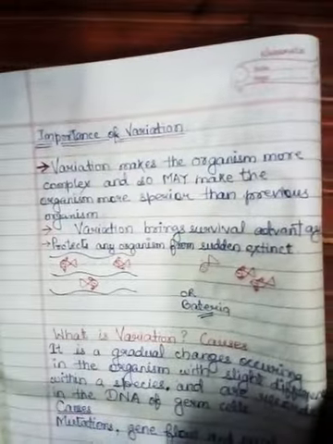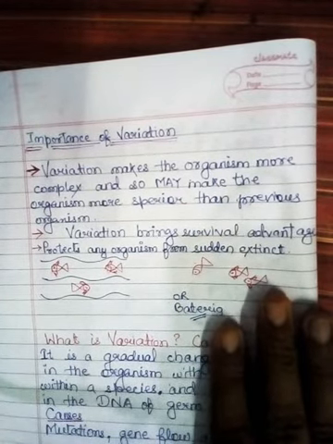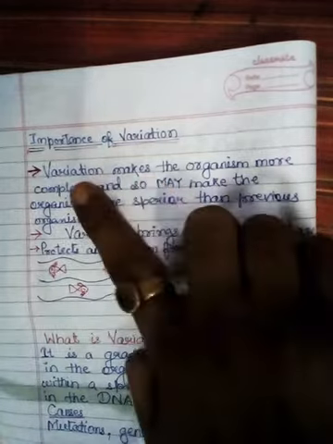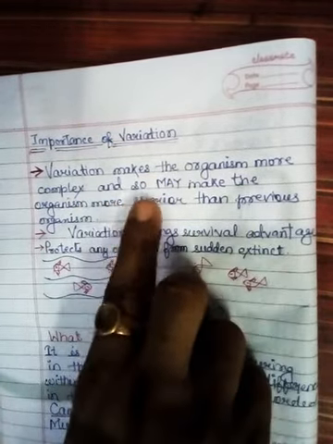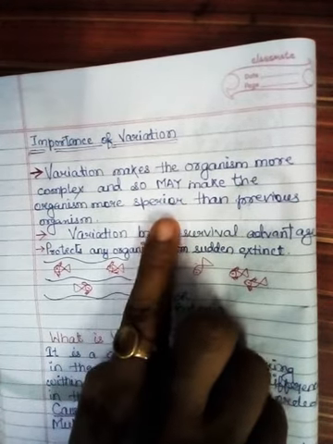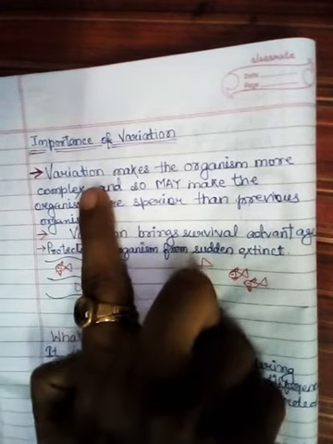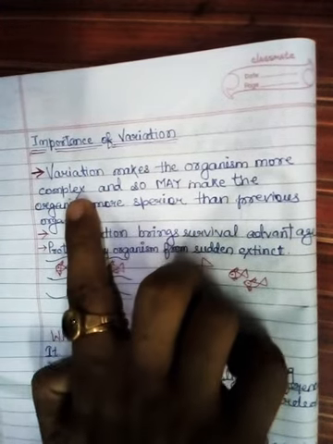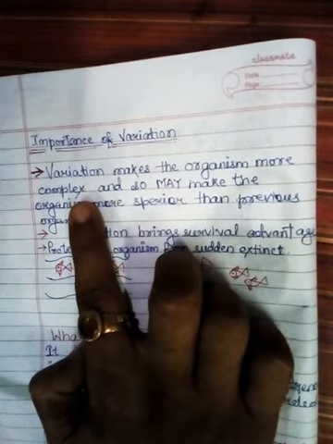Now students, we will go to the importance of variation. Variation makes the organism more complex, and so may make the organism more superior than the previous organism. Variation brings complexity in the organism's organs or body design.